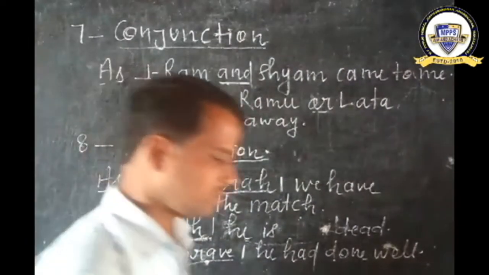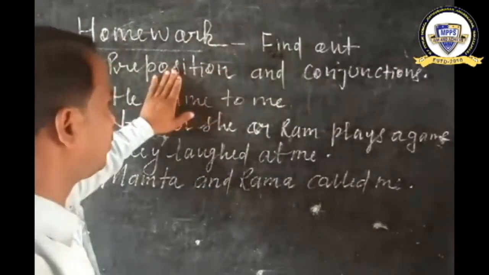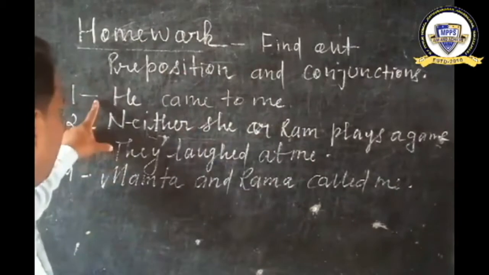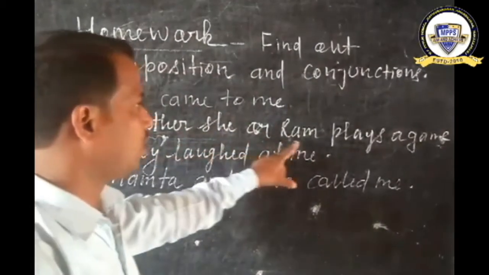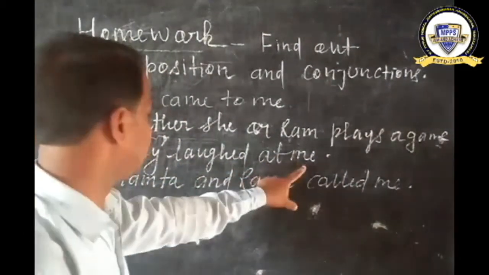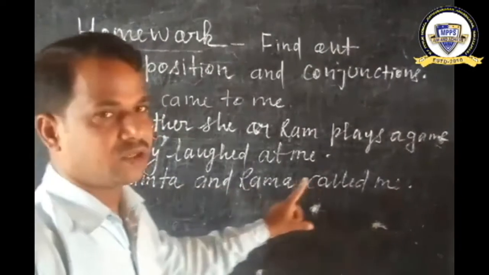Okay, come to homework. Find out preposition and conjunction in the following sentences. First, he came to me. Second, neither she nor Ram plays a game. Third, they laughed at me. And number four, Mamta and Rama called me.